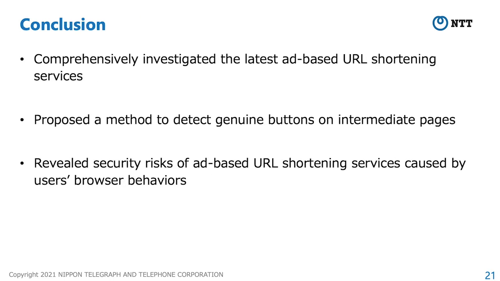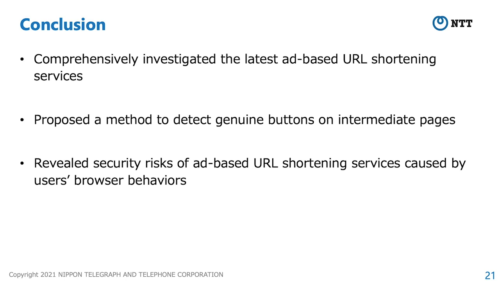Finally, I would like to conclude this study. In this study, we comprehensively investigated the latest ad-based URL shortening services. For our analysis, we proposed a method to detect genuine buttons on intermediate pages, and this method could detect all the genuine buttons of ad-based URL shortening services we investigated.